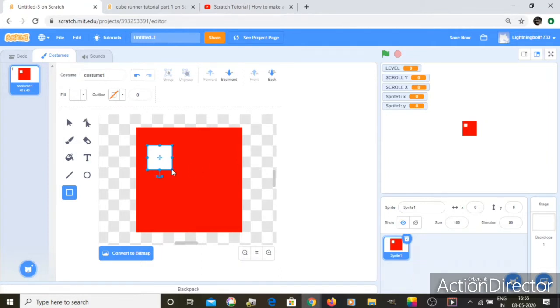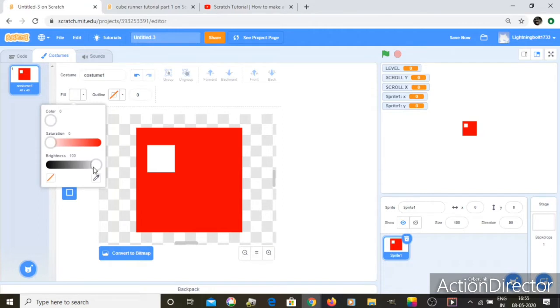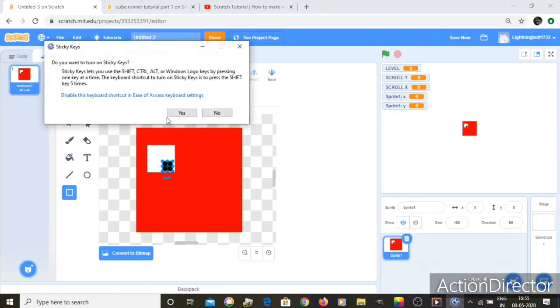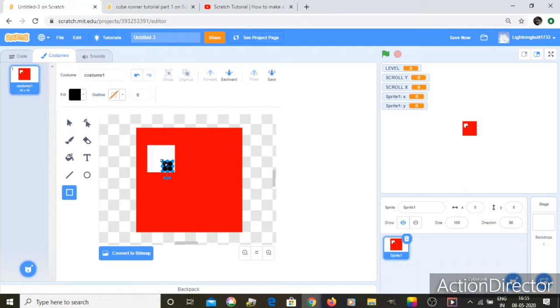Okay, I think I like that size. Yeah, maybe that much. Okay, now we need the eyeballs, so let's just make it a bit more bigger. Yeah, this will do.